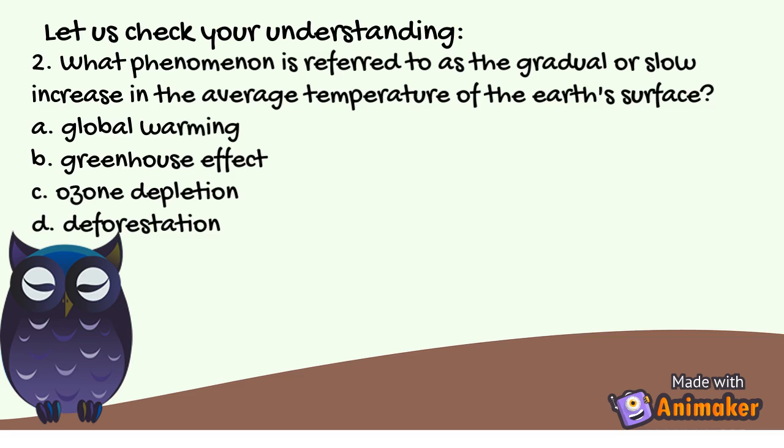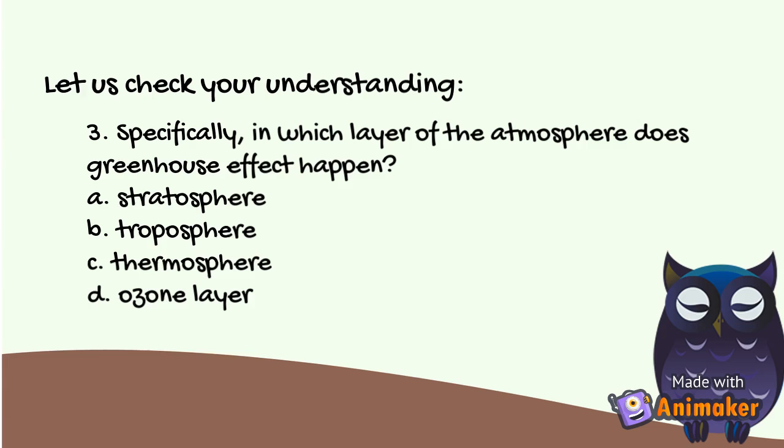That's right. 2. What phenomenon is referred to as the gradual or slow increase in the average temperature of the Earth's surface? A. Global warming. B. Greenhouse effect. C. Ozone depletion. D. Deforestation. The correct answer is letter A, global warming. 3. Specifically, in which layer of the atmosphere does greenhouse effect happen? A. Stratosphere. B. Troposphere. C. Thermosphere. D. Ozone layer. The correct answer is letter D, ozone layer. Very good.